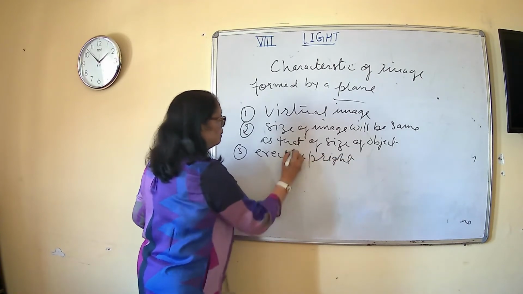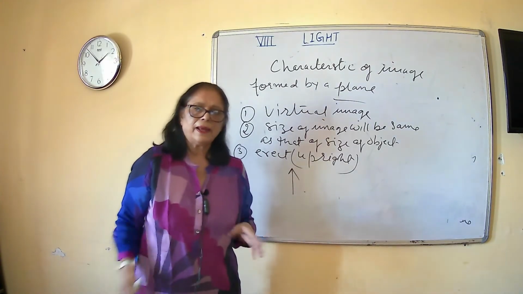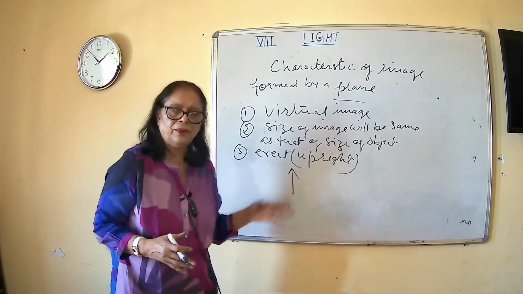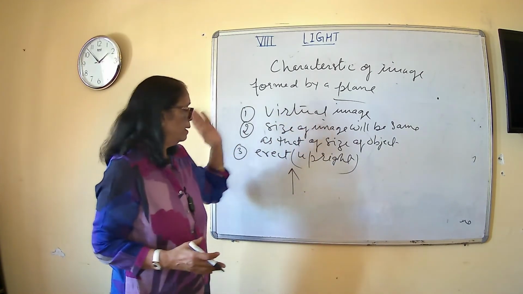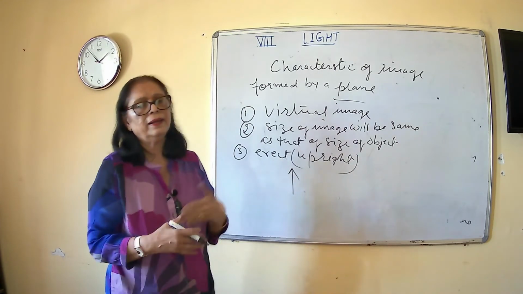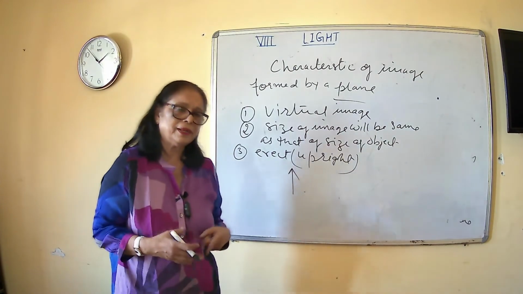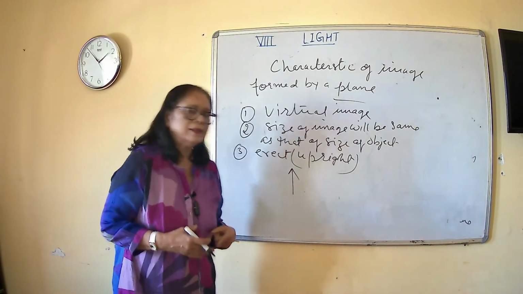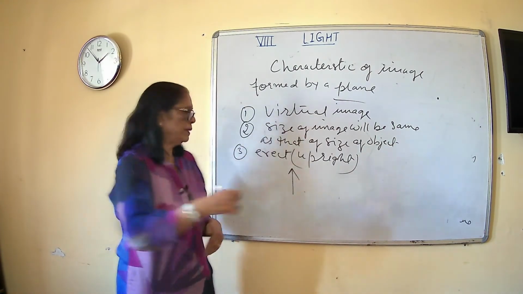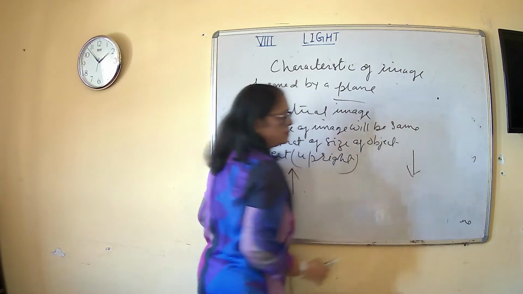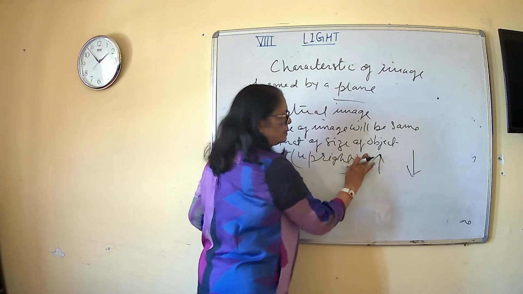Upright का मतलब होता है कि like this, upright. And one thing I will tell you that all the virtual images which cannot be taken on a screen are upright images. They are erect images. जो आपको अभी virtual real images मैंने बताई थी कि वो real images which can be taken on a screen, they are inverted images, upside down, उल्टी बनती हैं. They are like this. अगर object ऐसा है, the real image will be like this, that is inverted.